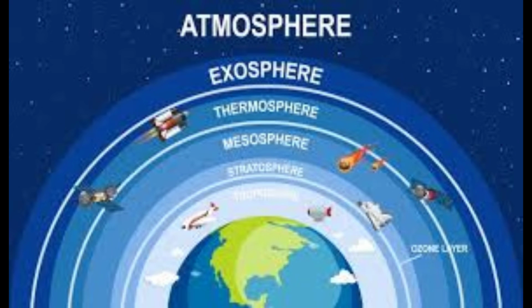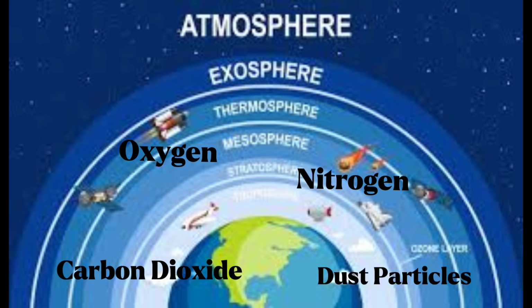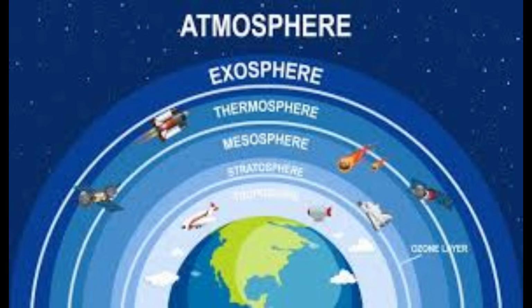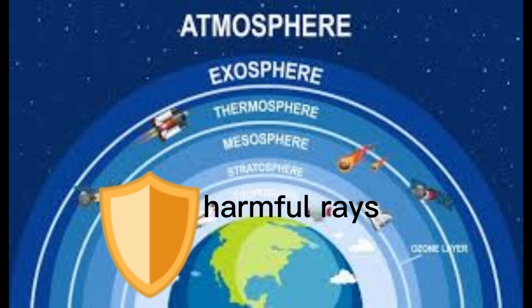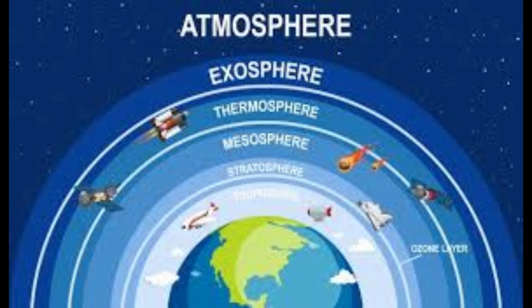Atmosphere is the thin layer of air that surrounds the Earth. It is made up of various gases such as oxygen, nitrogen, carbon dioxide, dust particles, and water vapor. The gravitational force of the Earth holds the atmosphere around it. It protects us from harmful rays and the scorching heat of the sun. The changes in the atmosphere produce changes in the weather and climate.